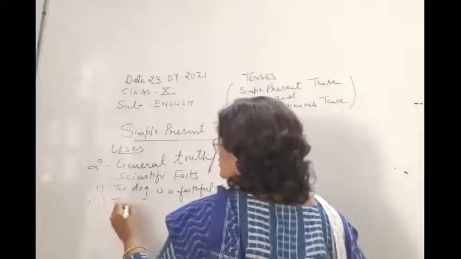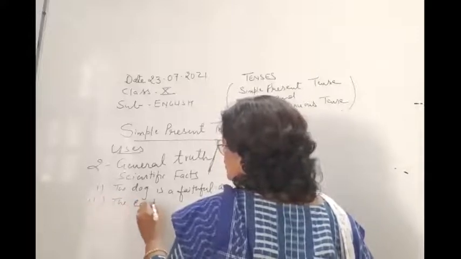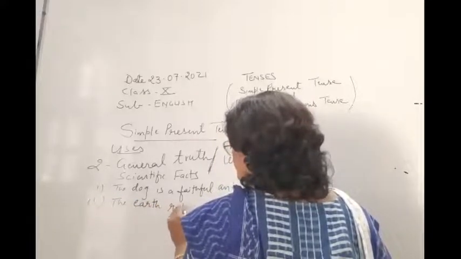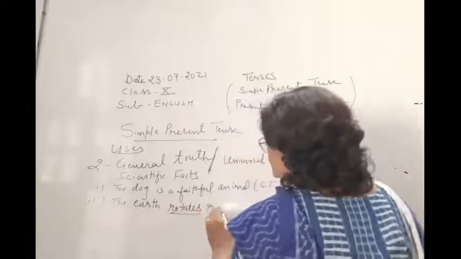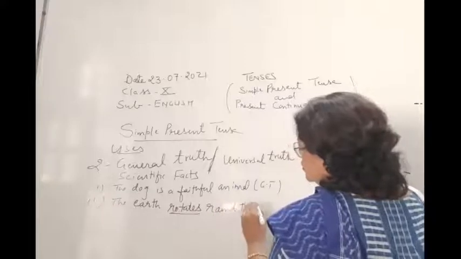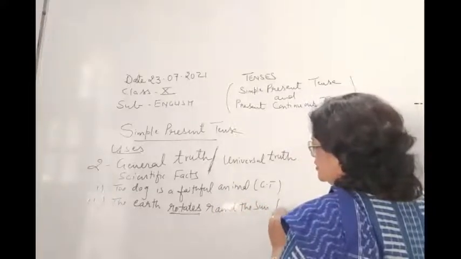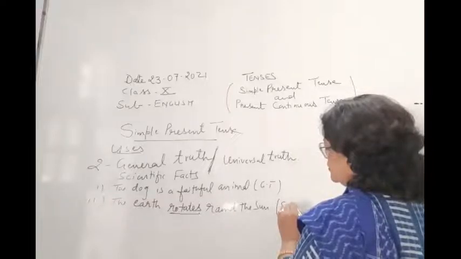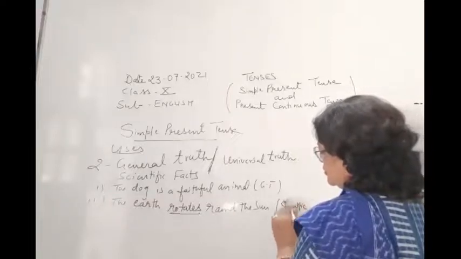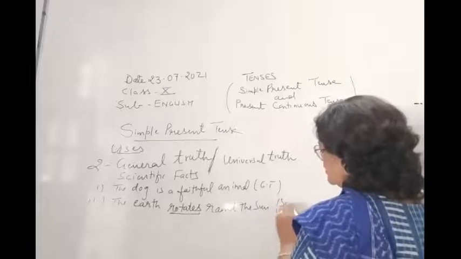Okay, now second is: the earth rotates round the sun. Scientific fact. So this is a scientific fact.